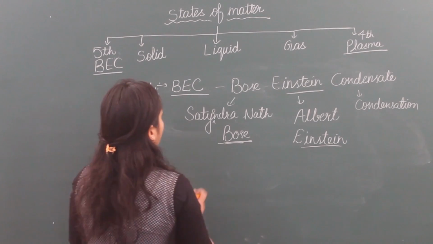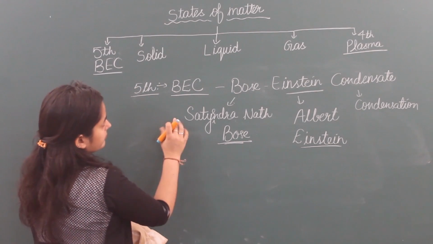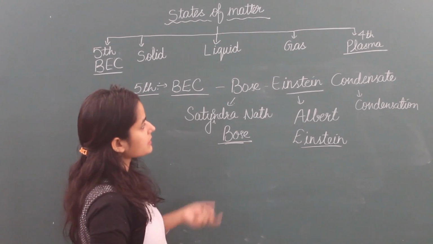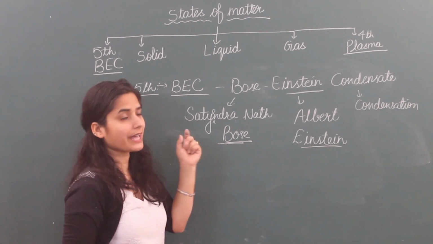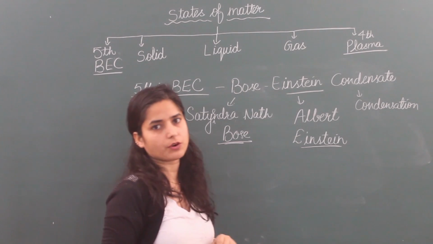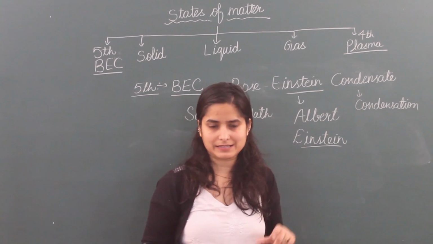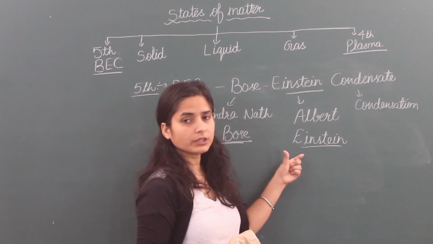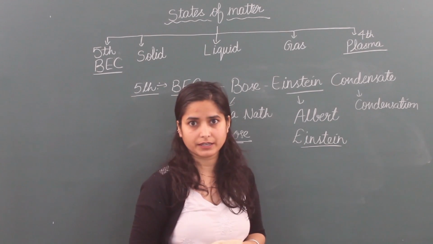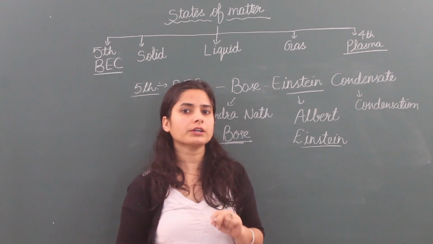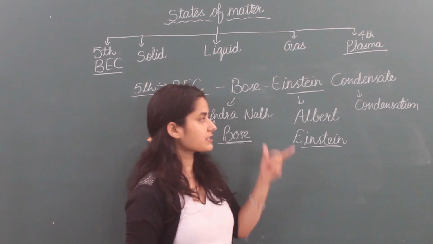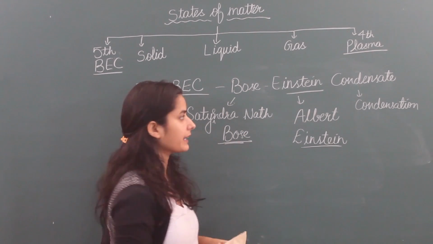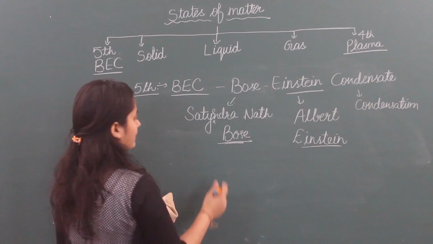So it was proposed, it was suggested by Satyendra Nath Bose that there is one more state of matter that exists in nature, and it was confirmed or calculated by Albert Einstein. So, to honor these two scientists, the name is given Bose-Einstein condensate.